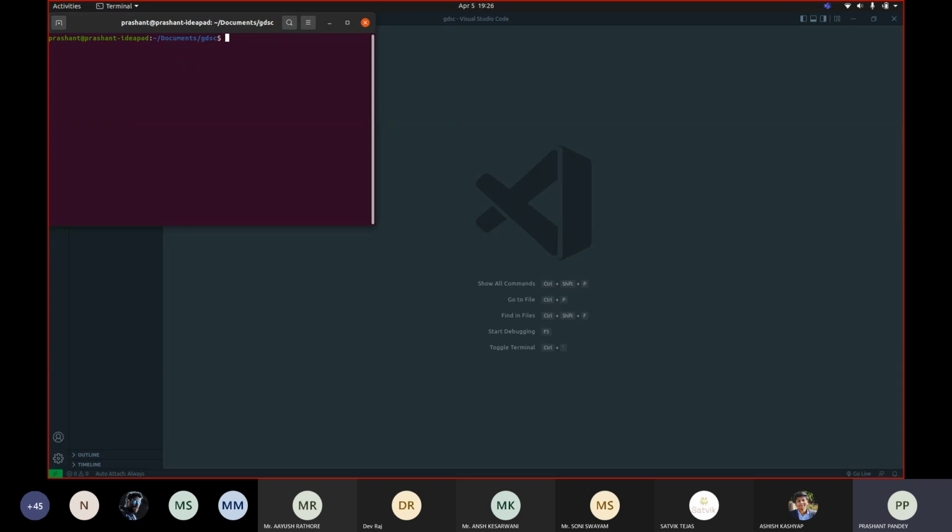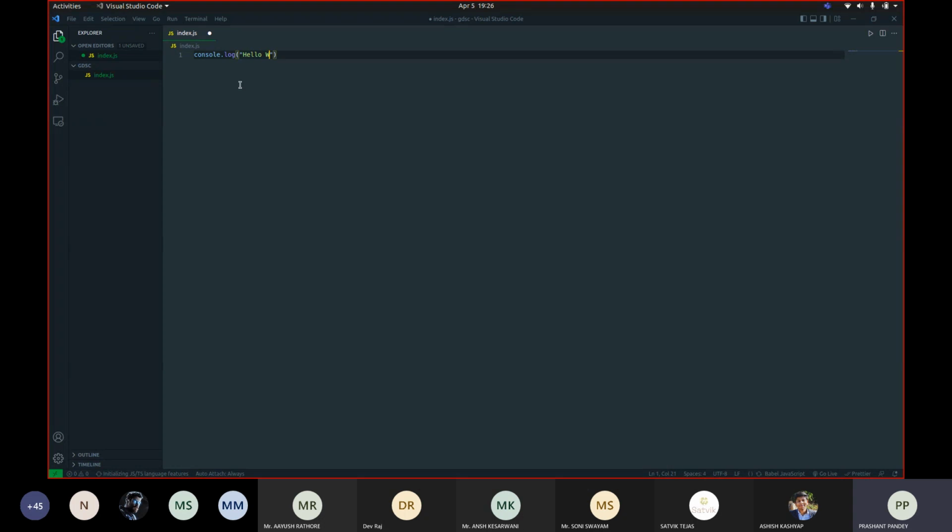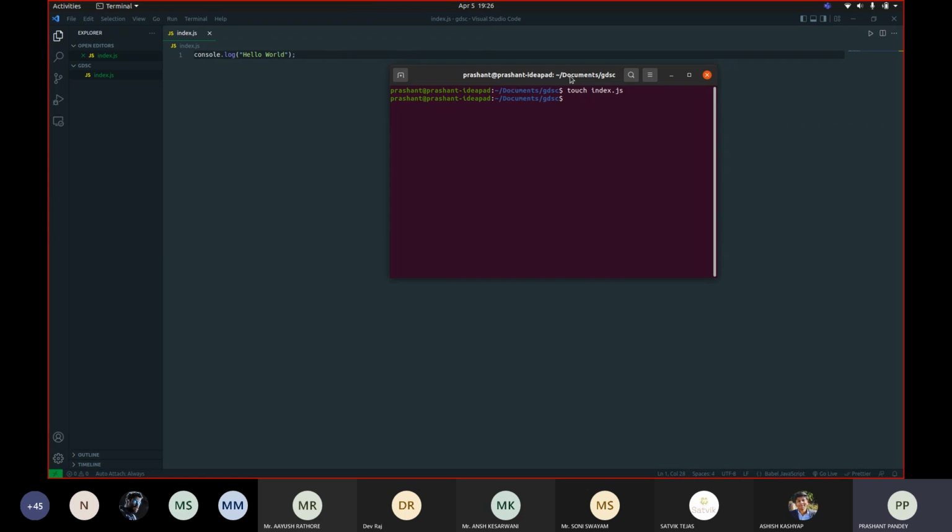So now we'll use the node command followed by the file name in order to run JavaScript code. So I'll create a starting file, index.js. I've just typed console.log hello world.